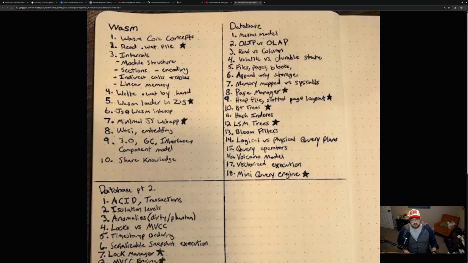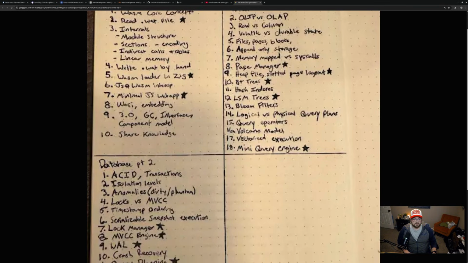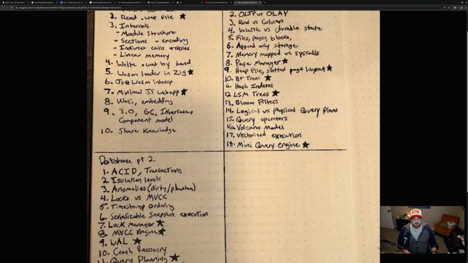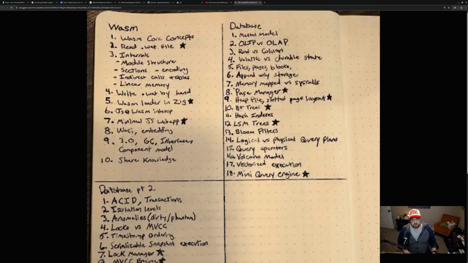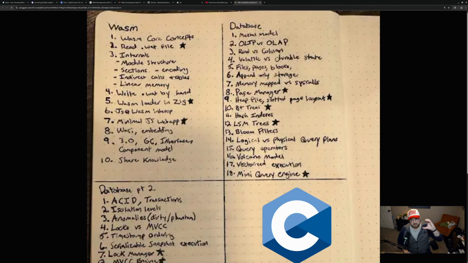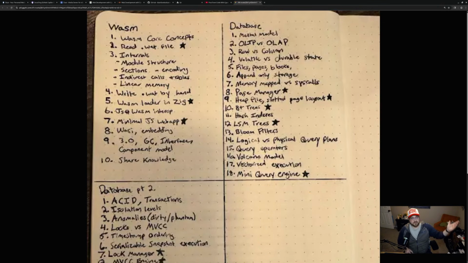Also, understanding volatile versus durable state comes next. Files, pages, and blocks will come after that. Append-only storage, memory mapped versus syscalls, and then finally our first deliverable, which would be a page manager. This will also probably be written in Zig, but there might be opportunities to write it in something else as well. So yeah, we'll see. Literally, we'll see. Maybe we will see if I end up writing it in C as well. Who knows? It'll be fun.